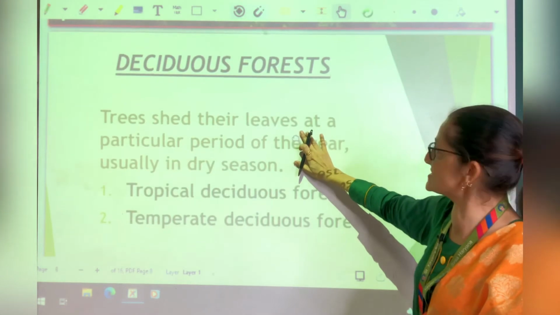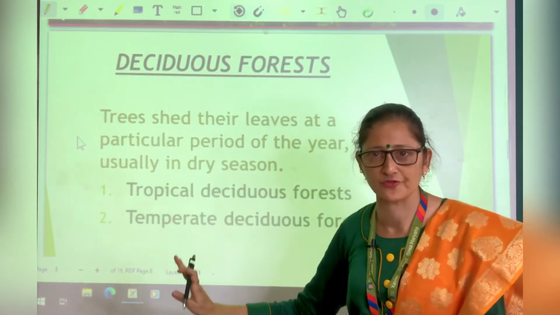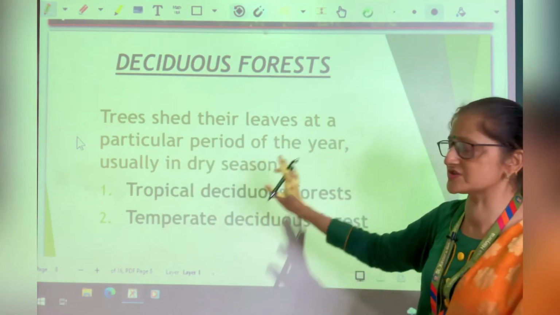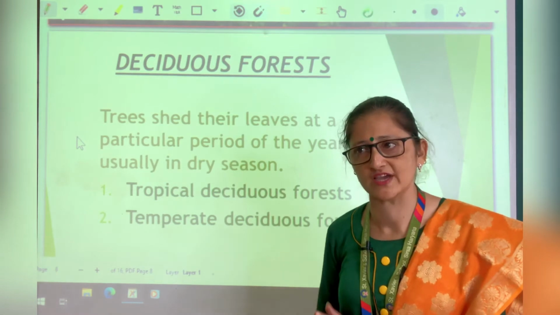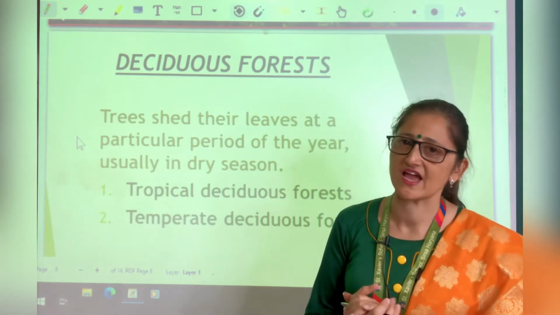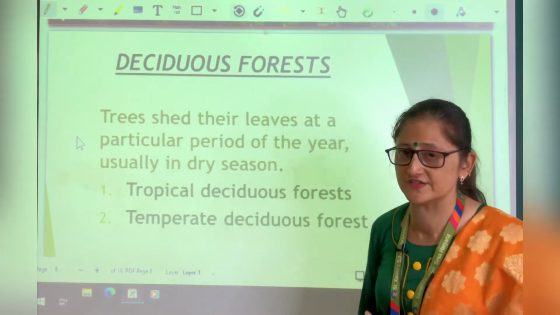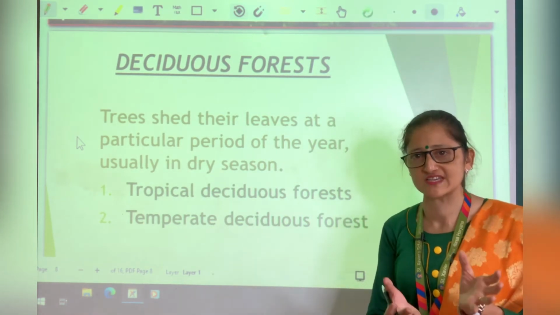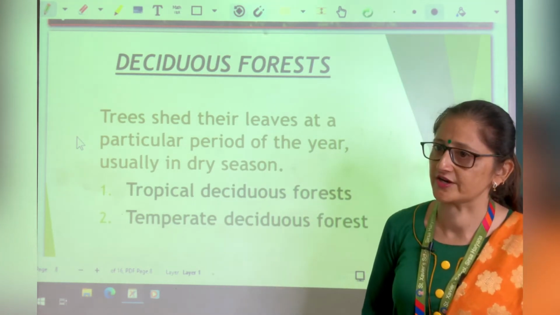Second type is deciduous forest. First we have done the 4 types of evergreen forest. Now the deciduous forest. Evergreen forests remain green throughout the year as trees do not have any particular time to shed their leaves. So one patch of the forest remains green throughout the year. That's why they are known as evergreen forest.